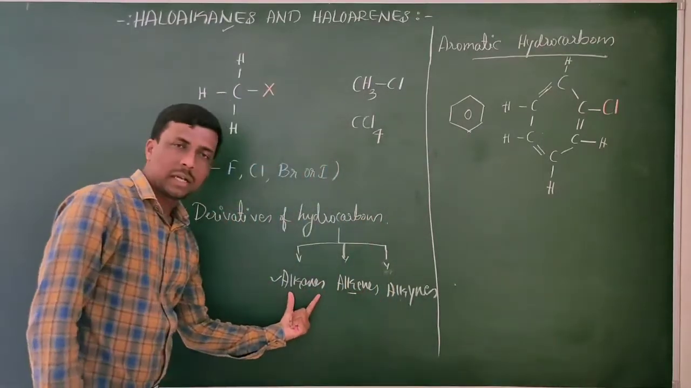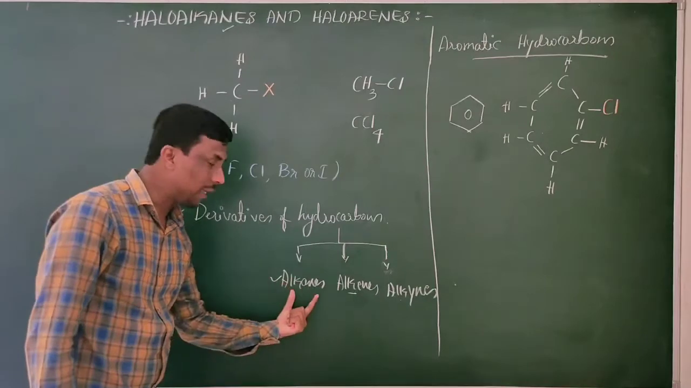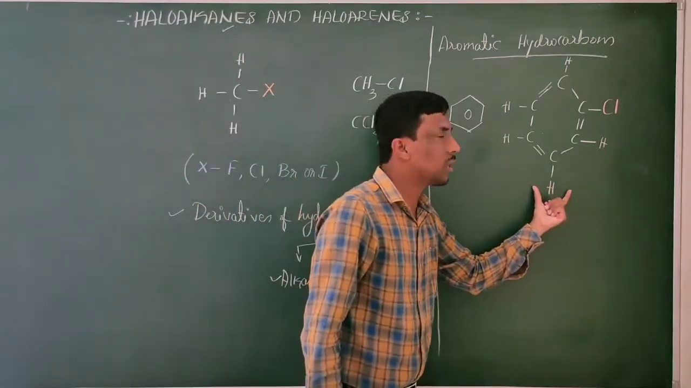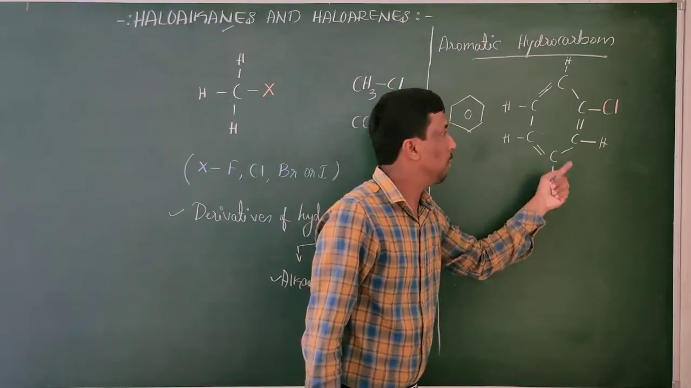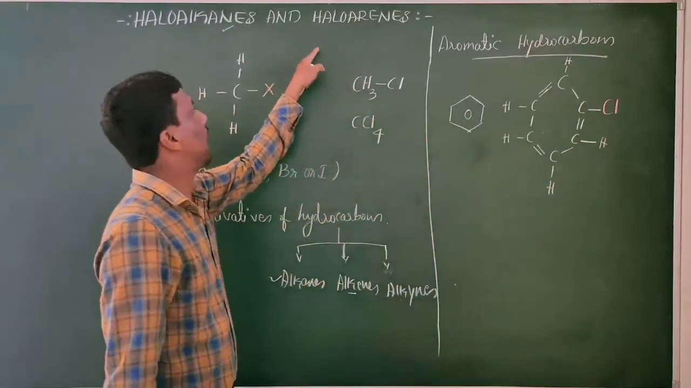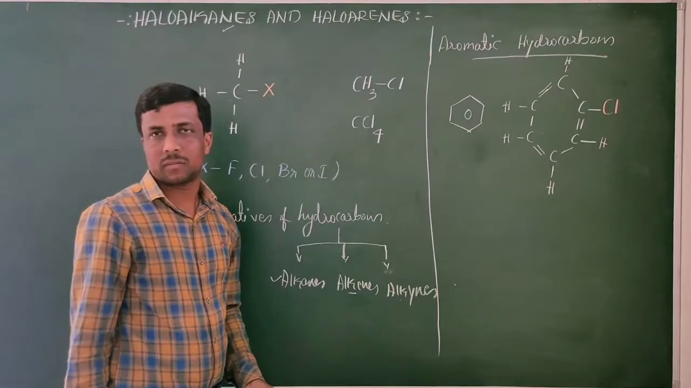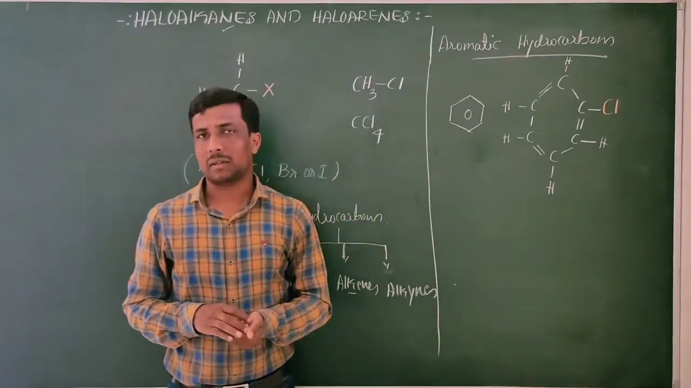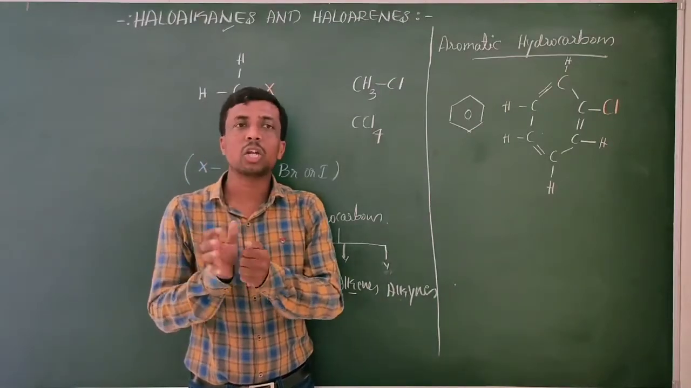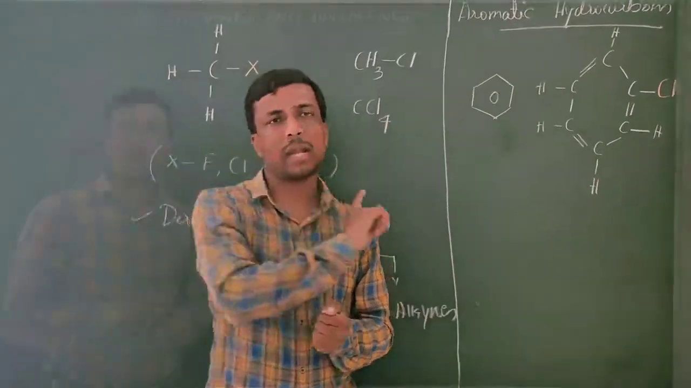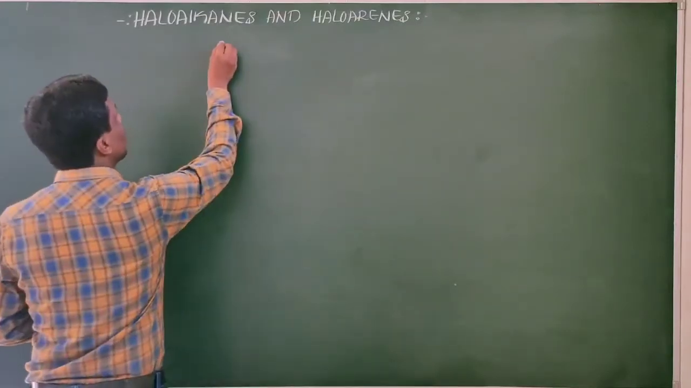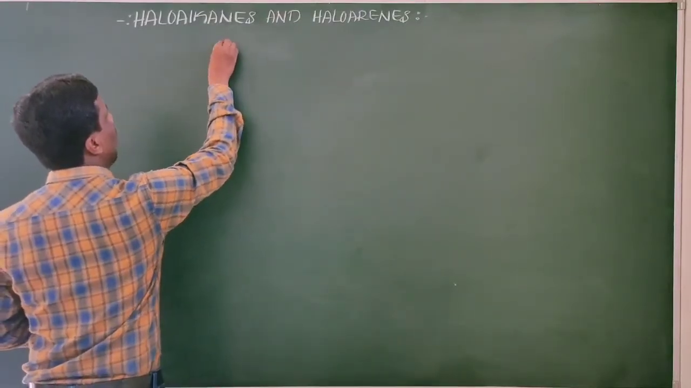If you replace the hydrogen of the alkanes, you will get the haloalkanes. If we replace the hydrogens of the arenes by the halogens, you will get the haloarenes. Okay, your haloalkanes, your haloarenes. This is a little bit of introduction regarding the haloalkanes and haloarenes. The next concept of the haloalkanes and haloarenes is classification of haloalkanes and haloarenes.